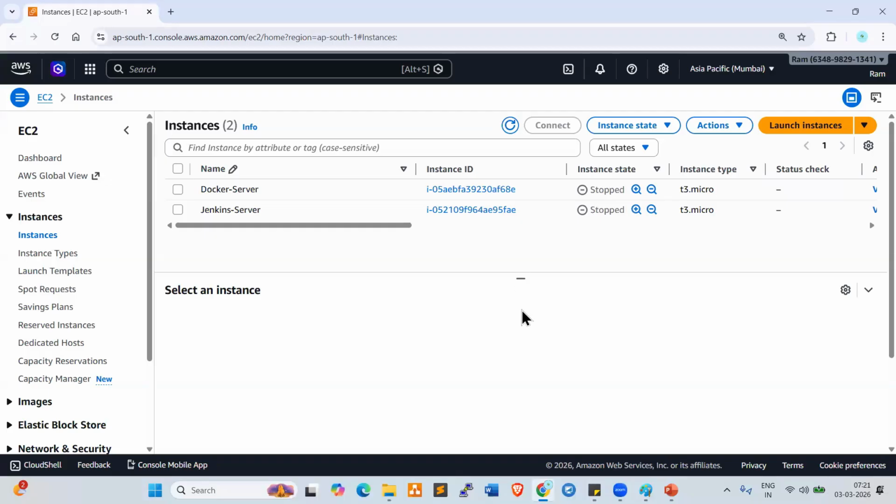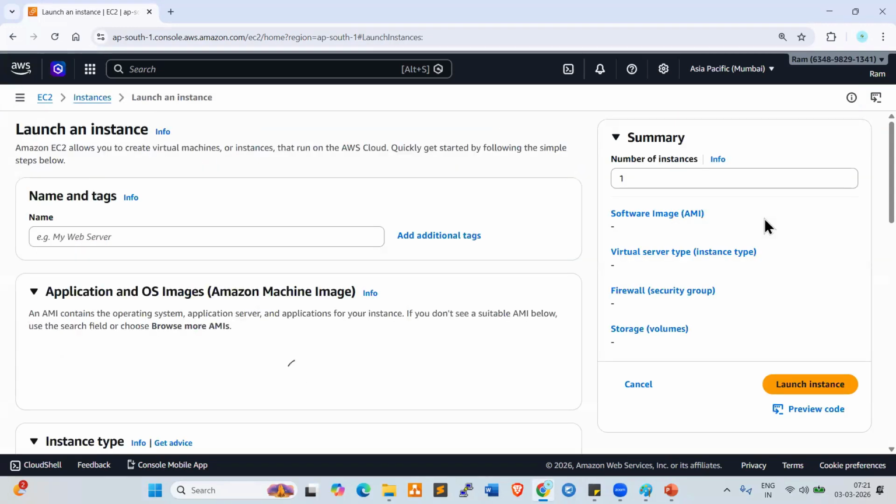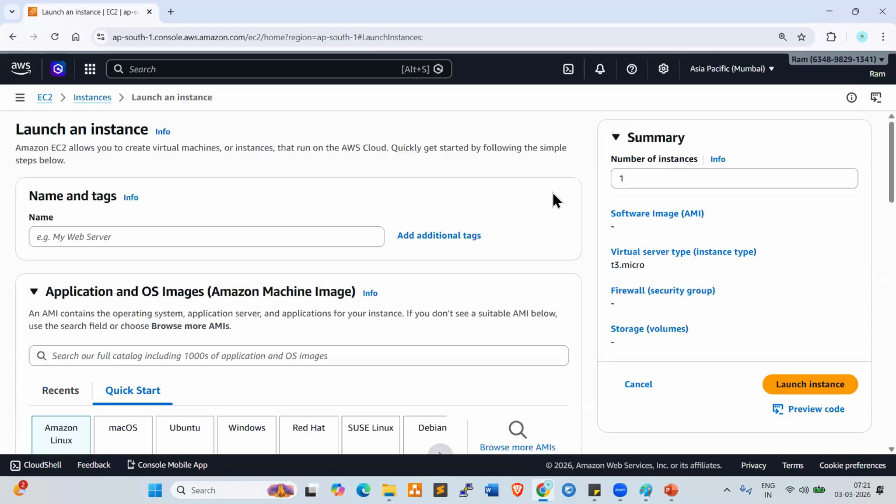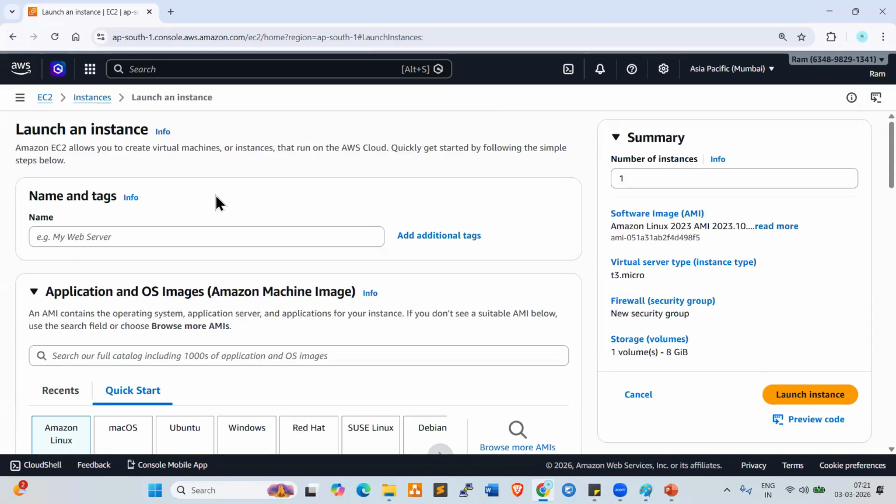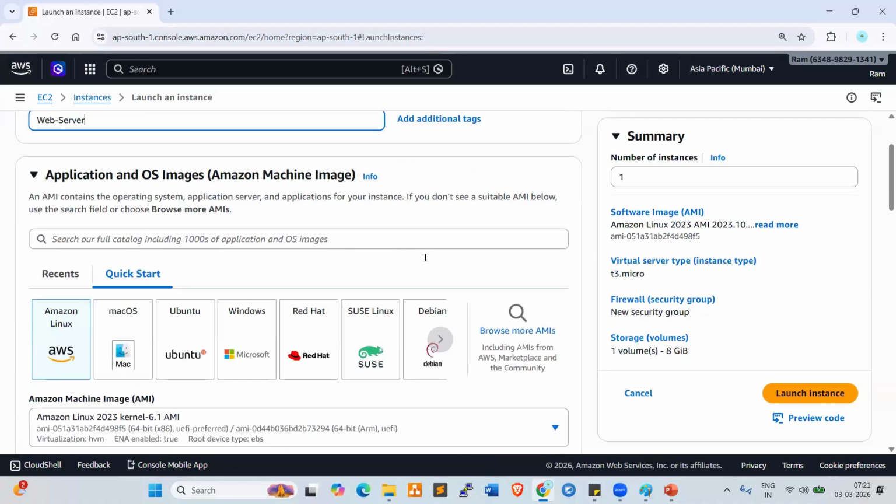Okay. Now I want to launch an EC2 instance. How can we launch? Click on launch instance. Look at my screen, everyone. Now it is asking you to give the name and tag. So server name, you can give any name here. I want to give web server. Now scroll down here.